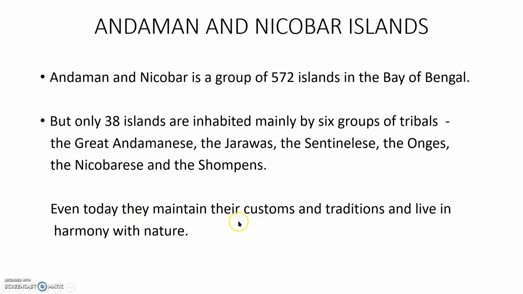Even today, they maintain their customs and traditions and live in harmony with nature. What their forefathers used to follow, those same customs and traditions they are following, and they all live in harmony with nature.